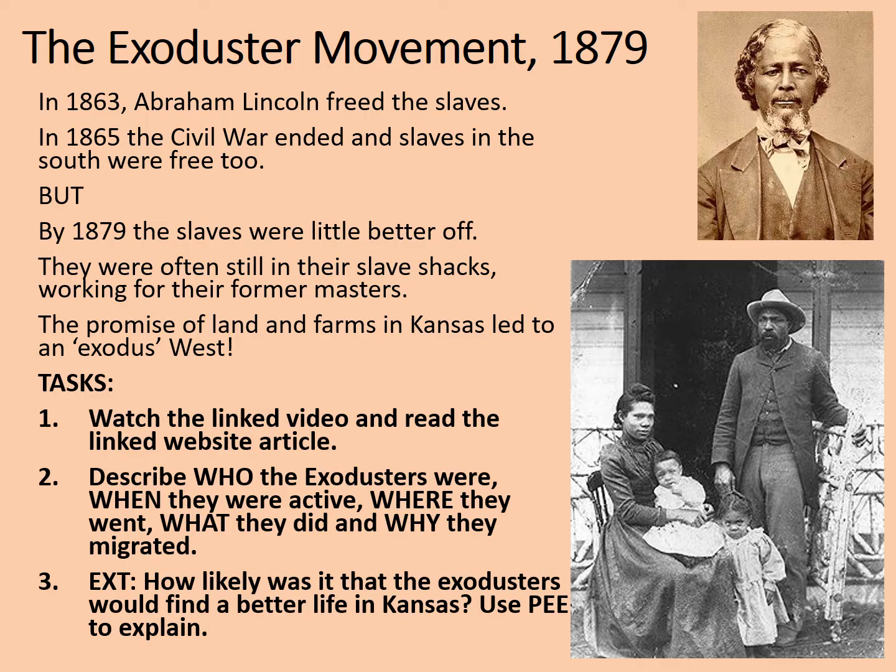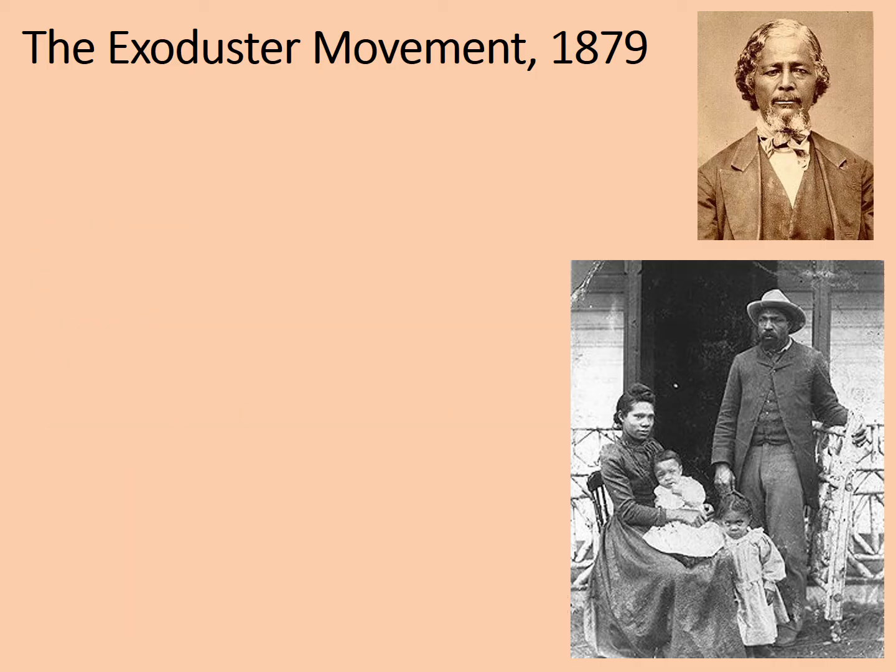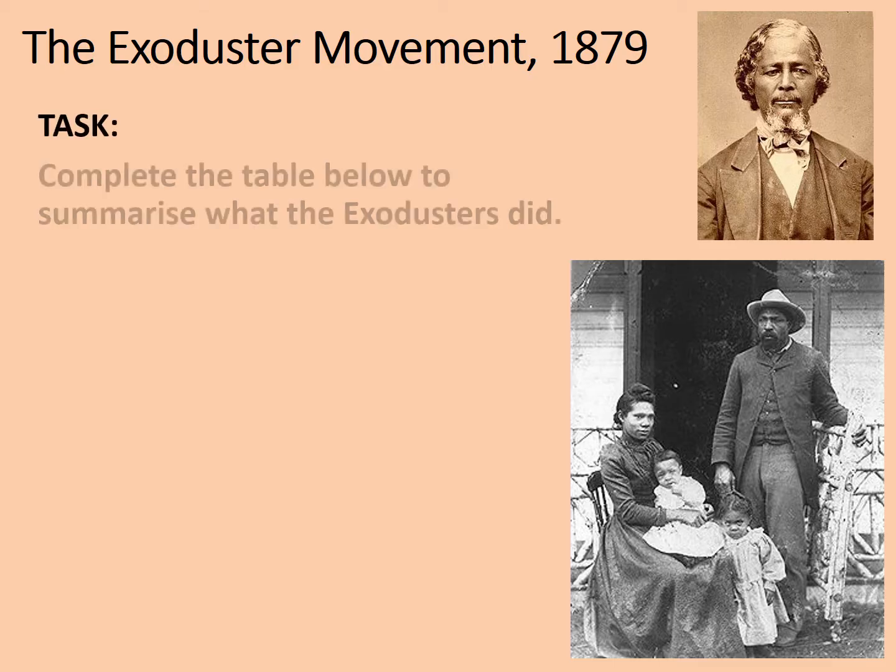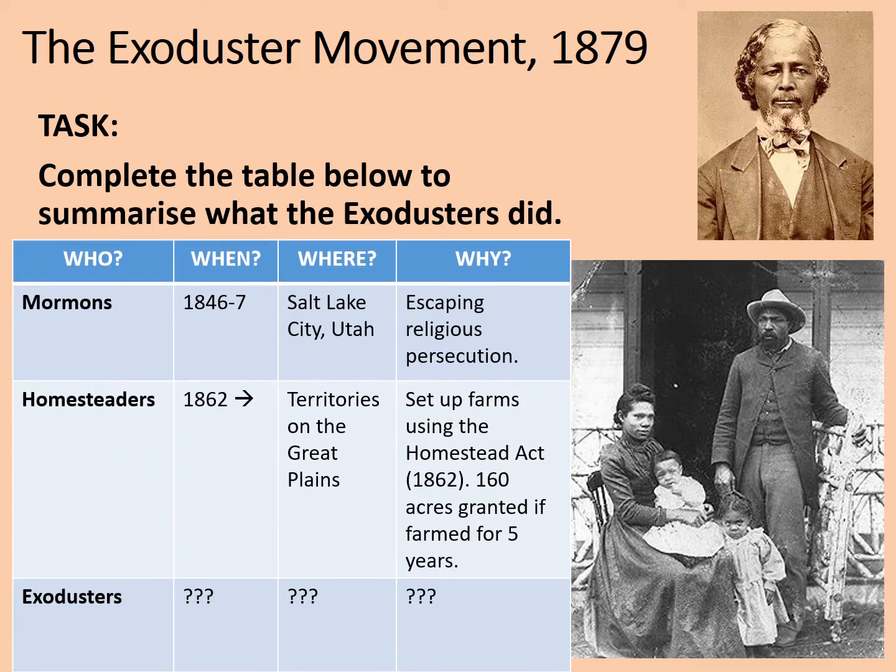So, in terms of increasing the amount of freedom and being able to strike out on their own and re-establish their lives, the Exodusters very likely were better off in Kansas. That's not to say that it was necessarily an easy trip and that they didn't face discrimination in Kansas, because they absolutely would do. So how do we summarise the Exoduster movement in a very short and memorable way? What you're going to do is you're going to complete a table like this.